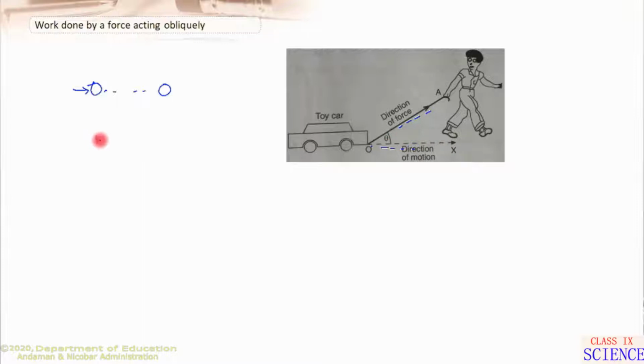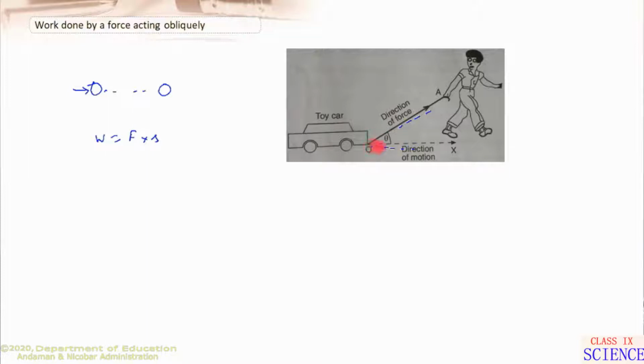We have learned that work done is equal to the product of force and distance, or the displacement. But in such a case, we cannot find work done by using F into S, since the motion of the object is not in the direction of the applied force. The whole of the force is not being used in pulling the toy car. Only its horizontal component along the ground is the effective force.